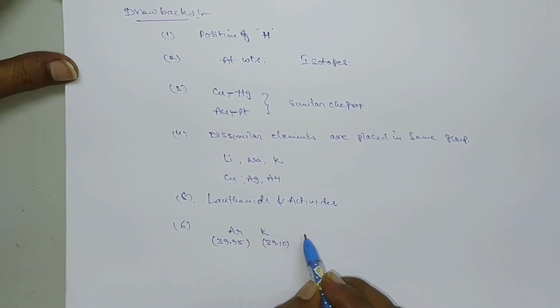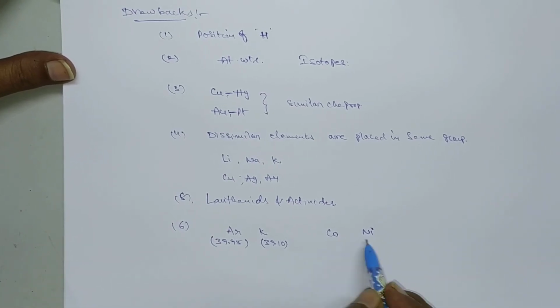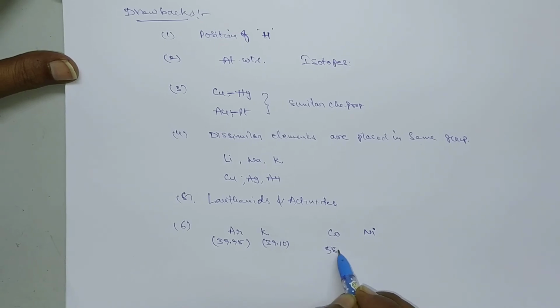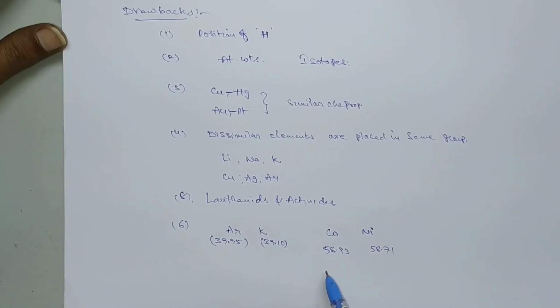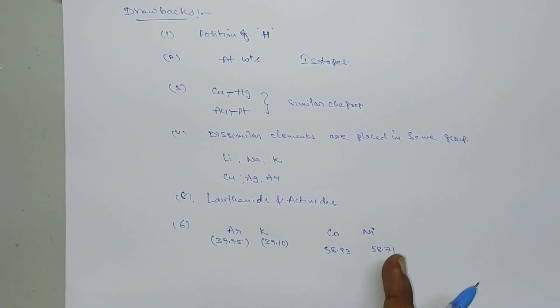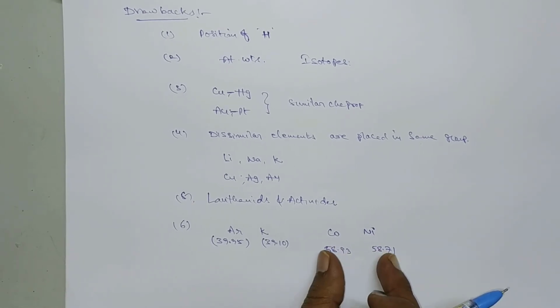Similarly, if you take cobalt and nickel, this is another pair. Cobalt's atomic weight is 58.93, nickel's is 58.71. Cobalt has more atomic mass, so it should be placed after nickel, but cobalt is before nickel. So this is another pair.